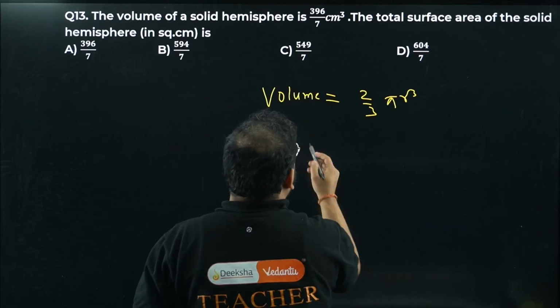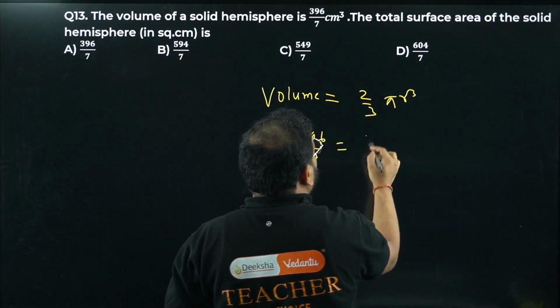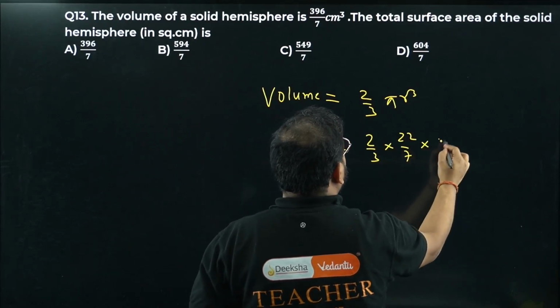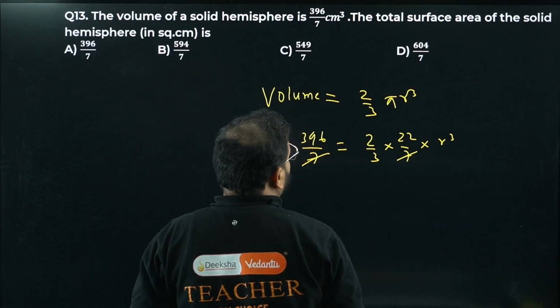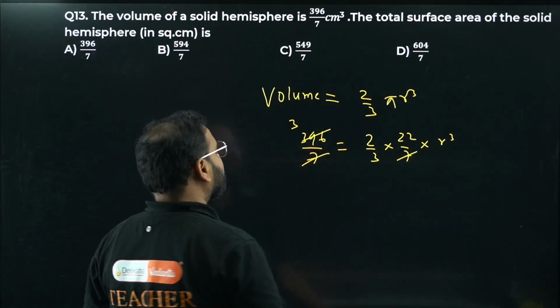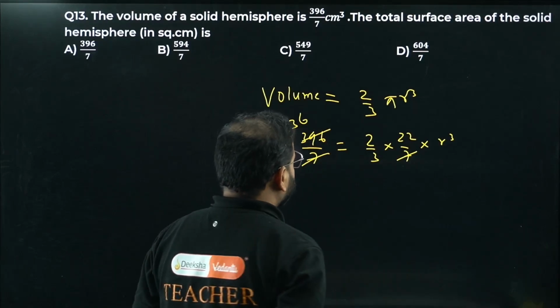Check this out. 396 by 7 equals 2 by 3 times 22 by 7 r cube. 7 and 7 are cancelled. Now I can cancel this with 11. 11 3s are 33, 11 6s are 66.